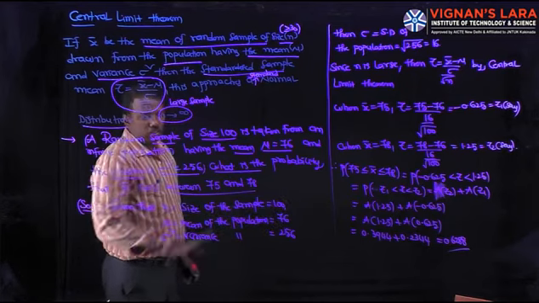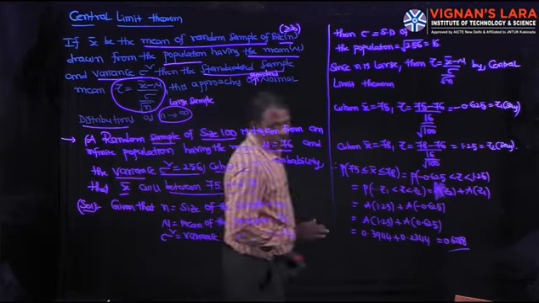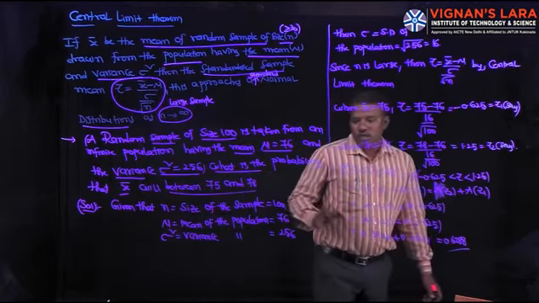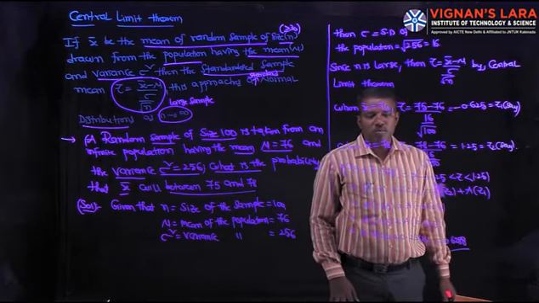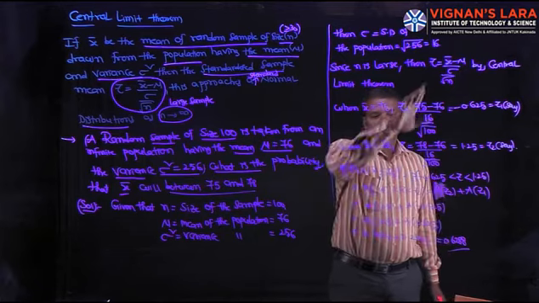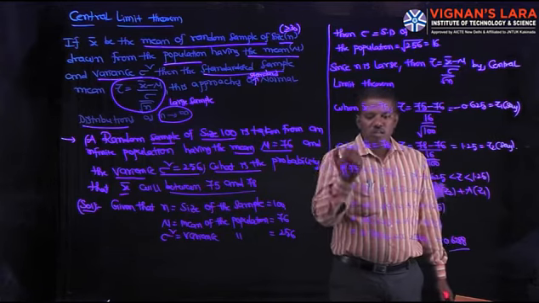Once again, here the size of the sample is 100. 100 means more than 30. It indicates a large sample. In a large sample, the substitution is Z equal to x bar minus mu by sigma by root n. This is only for large samples. For small samples, another substitution is there.